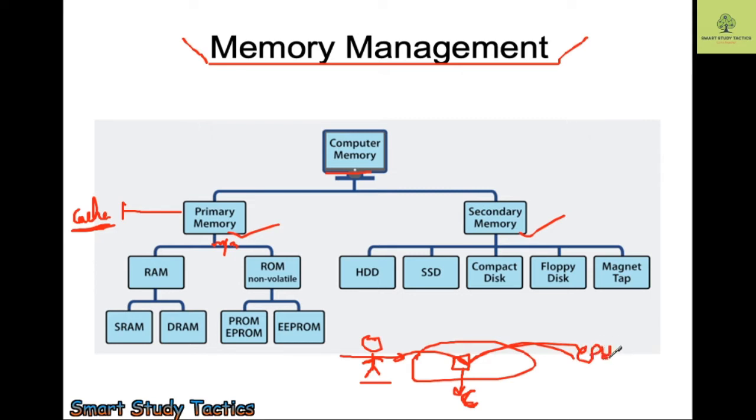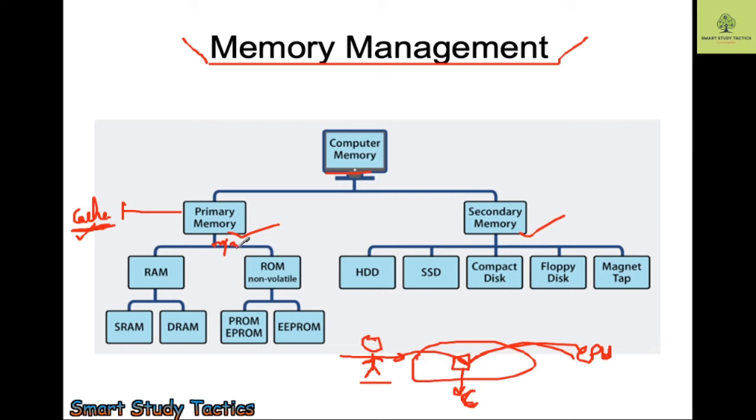The cache memory helps to store the data for a short time, and it is the fastest memory in the computer system, that you have to remember. You can write this down for multiple choice questions if the concept is clear. So I am clearing the concept, my dear students. These are the things that you have to remember. So I think cache memory is clear to you. It is inside the CPU, it is a short time memory, and it is the fastest memory in the computer system.